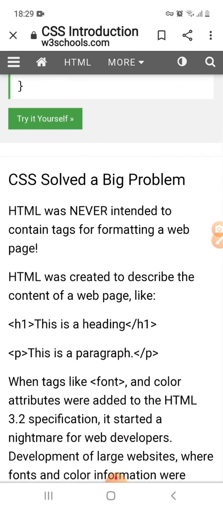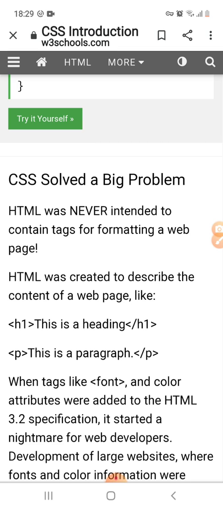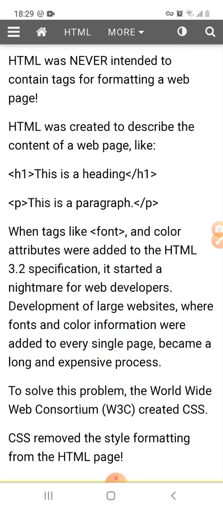So CSS solves many problems of HTML. HTML was never intended to contain tags for formatting a web page. It was created to describe the content of a web page, like heading, paragraph, etc. When tags like font and color attributes were added to the HTML 3.2 specification, it started a nightmare for web developers, because this is a very large specification, and it made the HTML code very lengthy.